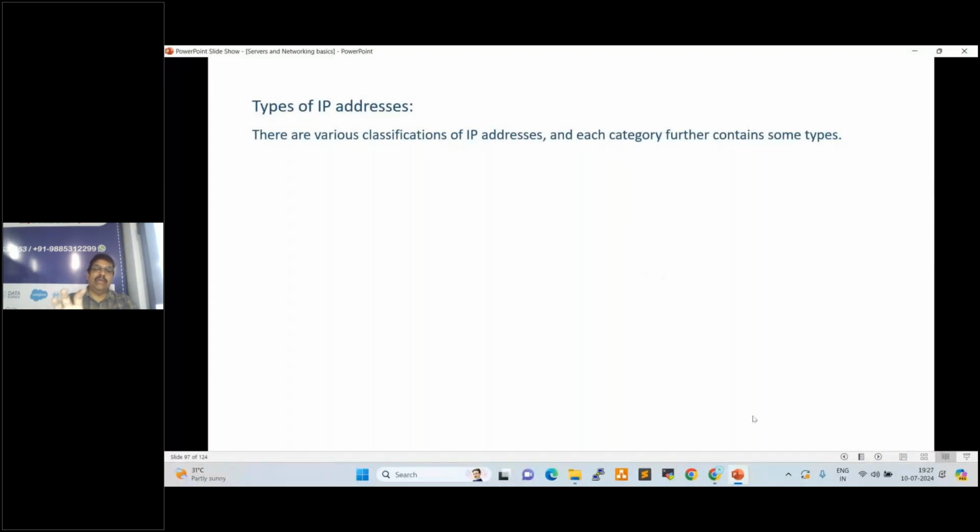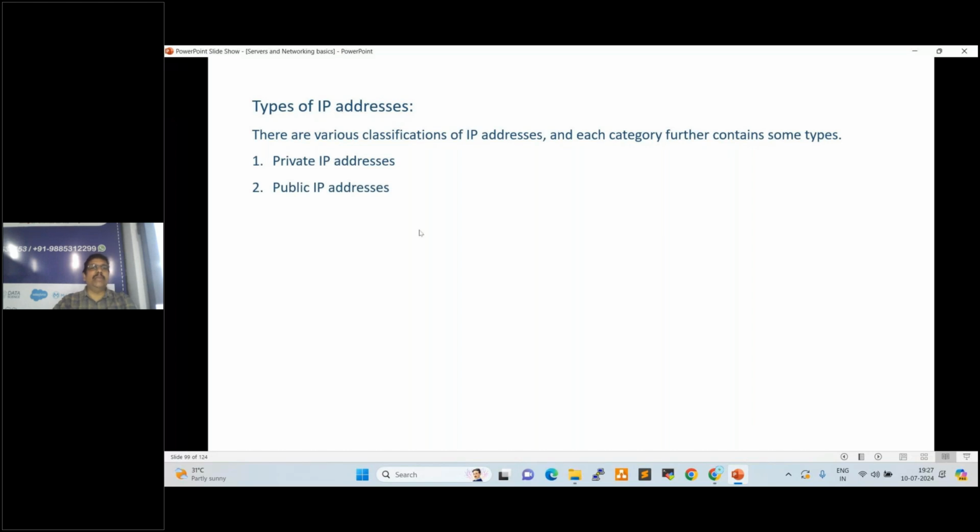But when we go with cloud servers, two IPs will be there. For physical servers, physical laptops or physical desktops, we can find only one IP. But cloud servers have two IPs. The first one is the private IP address, and the second one is the public IP.